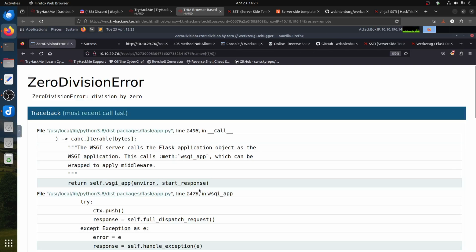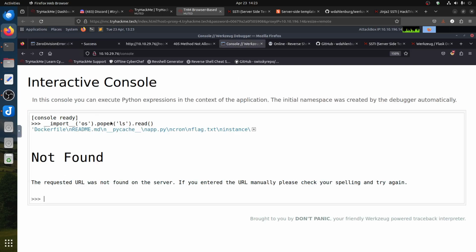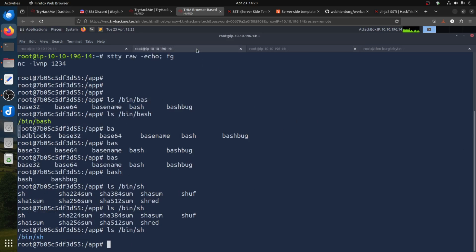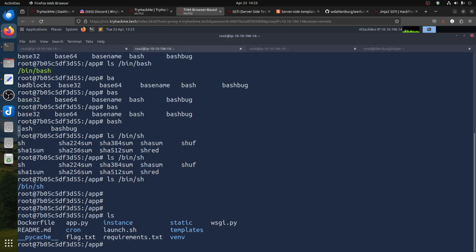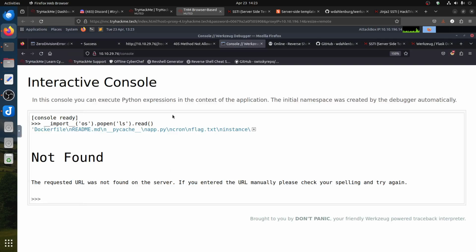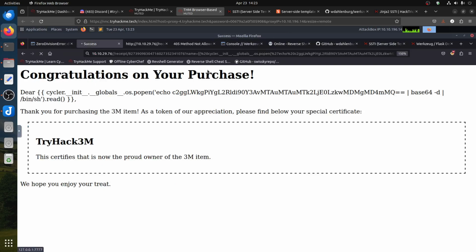Then the good thing about it, you have two ways you can get the initial access. You can go through the pin one, that's why I said it's not stable. If you go back to our shell, we're still there. We're still on our pin shell. So we can get the pin, we can get the shell, or we can just take advantage of SSTI, and we can get a shell differently in two ways.